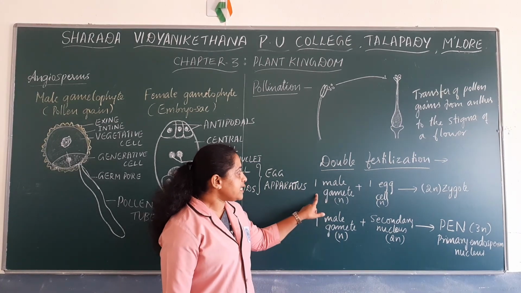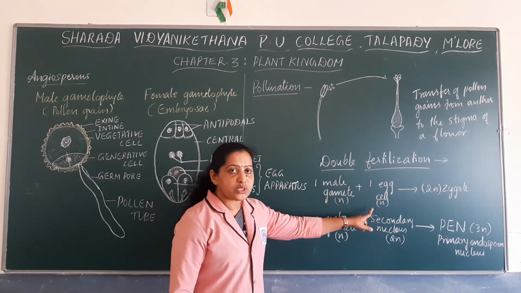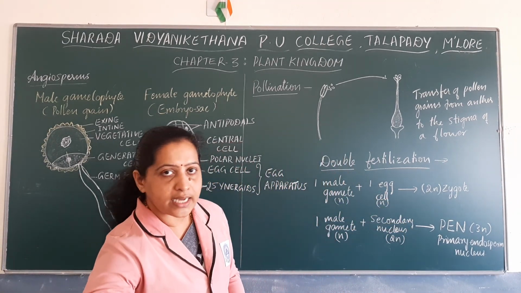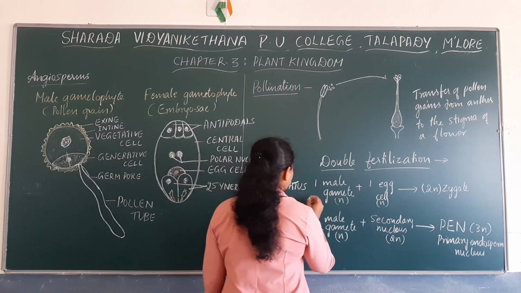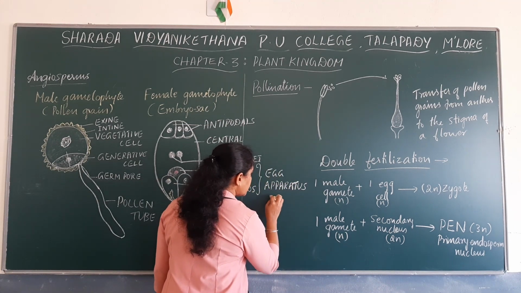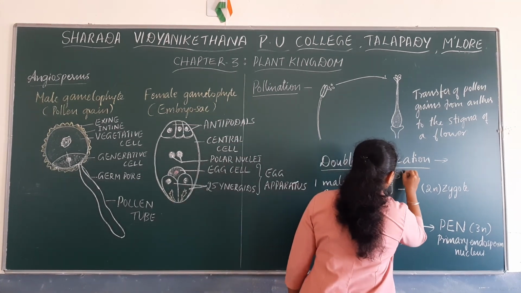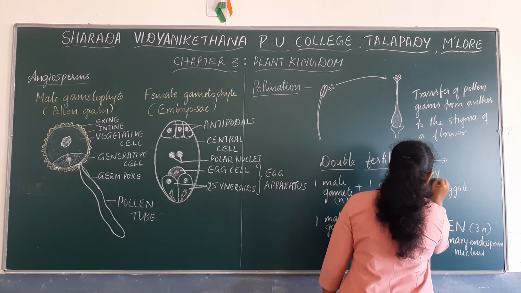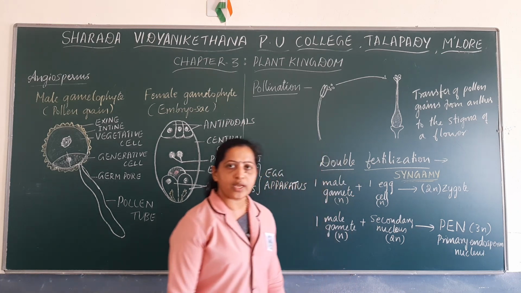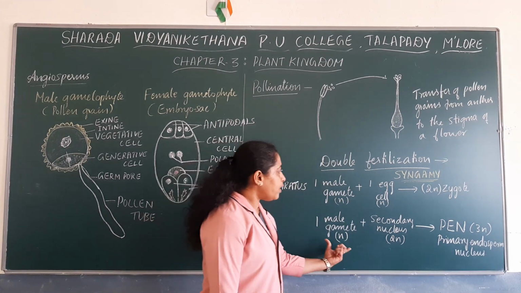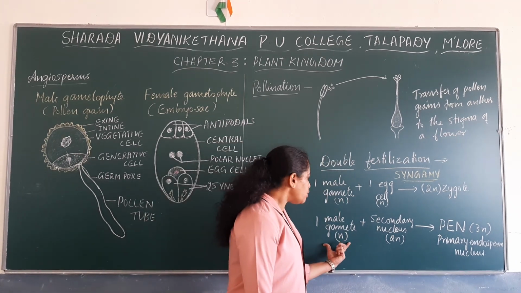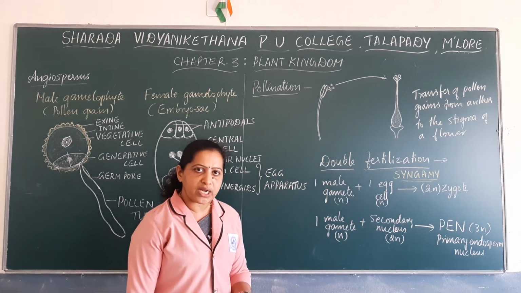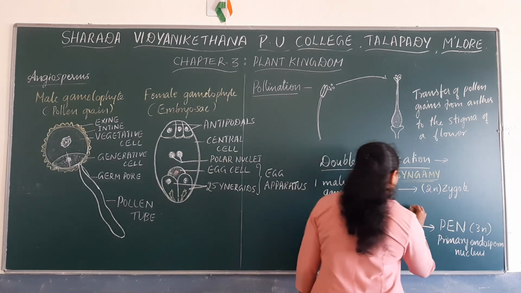One such fertilization, where one of the male gametes fuses with the egg cell to form a diploid zygote, is termed syngamy. And one more fusion, that is the fusion of one male gamete with the secondary nucleus to form the primary endosperm nucleus, is called triple fusion.